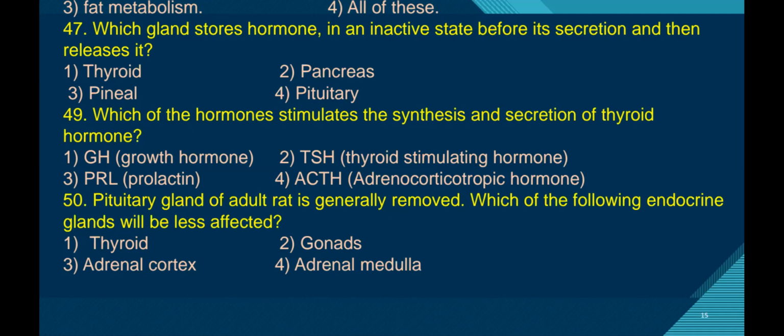Adrenal cortex, yes, the adrenal cortex is also under the control of the pituitary gland because ACTH, adrenocorticotrophic hormone, which is secreted from the anterior lobe of the pituitary gland, regulates the secretion of corticoids from the adrenal cortex. So thyroid, gonads and adrenal cortex are under the control of the pituitary gland, but not the adrenal medulla. Adrenal medulla is the extension of the sympathetic nervous system. So it is under the control of the sympathetic neural system. Therefore, answer is fourth option.